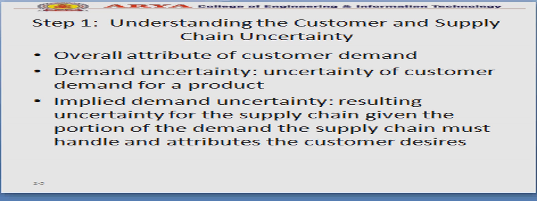So the demand the supply chain must handle, whatever demand is there, and the attributes the customers are desiring should be met. If customers want fast delivery, you can see that Pizza Hut and other companies deliver pizza at your home in 20 minutes in a particular radius, because fast delivery of a food item like pizza is required by the consumer.